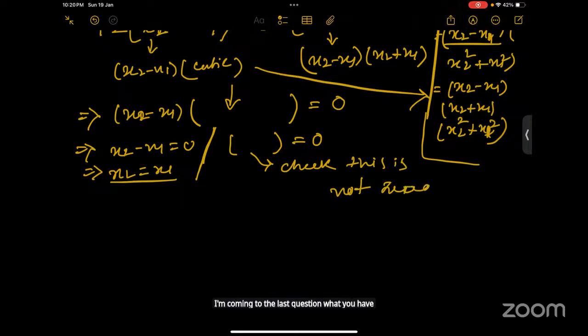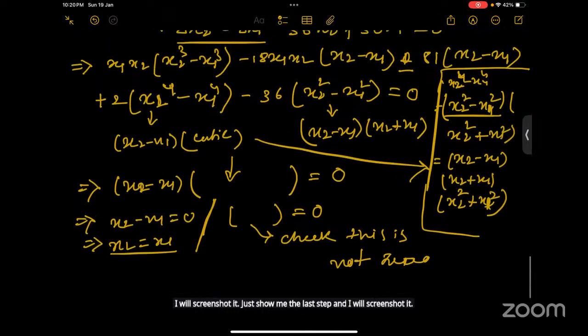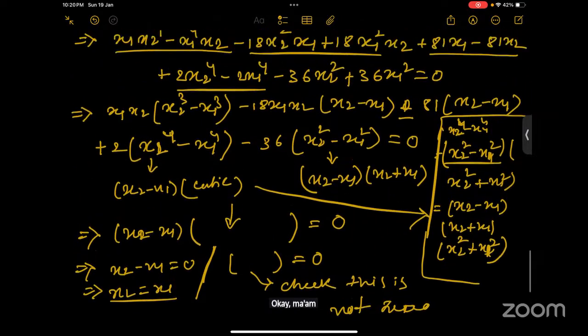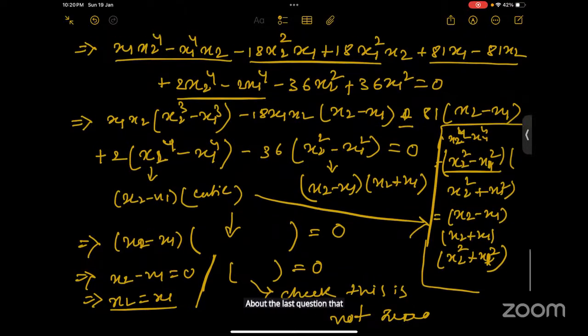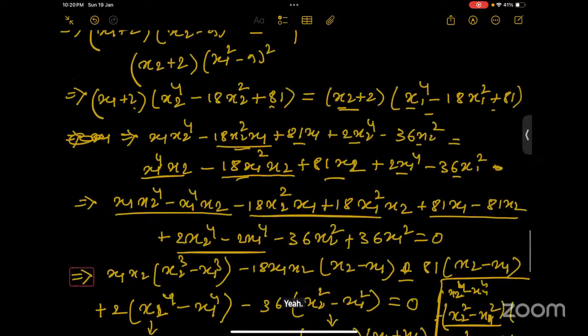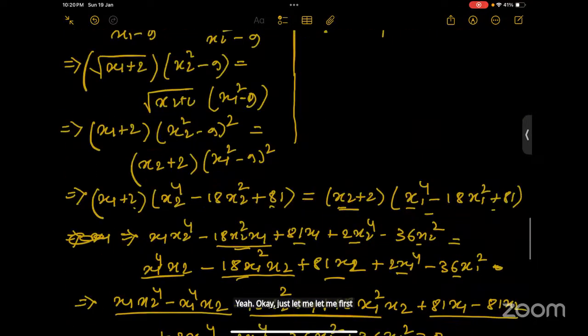Coming to the last question, what you have solved, I will screenshot it. Just show me the last step and I will screenshot it. I will share the PDF. Don't worry. About the last question that we were solving, 1 upon x. Yeah. This question is clear, na?